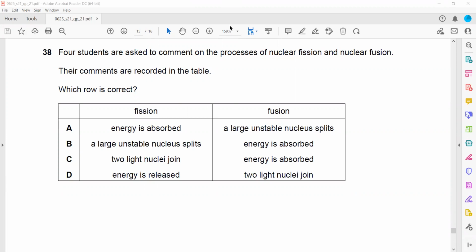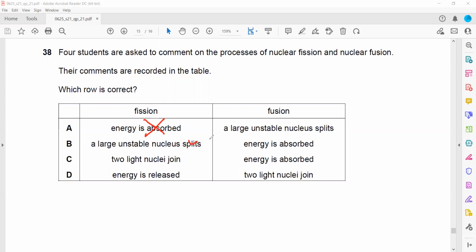But remember, fission and fusion both release energy. So when we check energy absorbed, no, that is wrong. This is correct for fission, but energy is not absorbed. Two nuclei join, so this is totally wrong. So energy is released in fission and two lighter nuclei join in fusion. That is correct. And even if it was energy released in fusion, that is also correct because both reactions are exothermic, releasing heat energy.